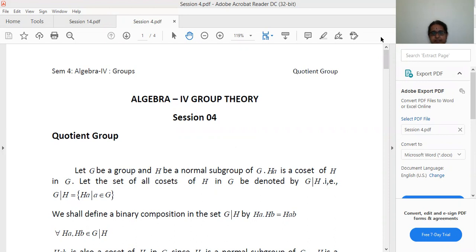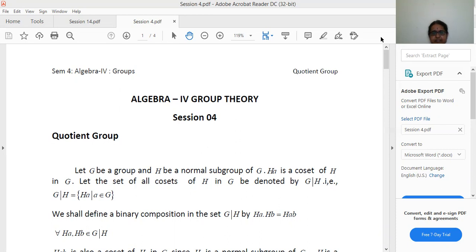In this session, we are going to discuss the quotient group or factor group. Before defining what a quotient group is, we are going to construct a set G by H. Let G be a group, H be a normal subgroup of G, and Ha a coset of H in G. The set of all cosets of H in G is denoted by G by H. That is, G by H is the set of all Ha such that a belongs to G.